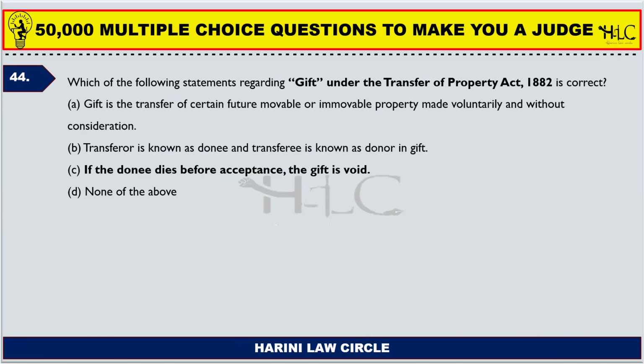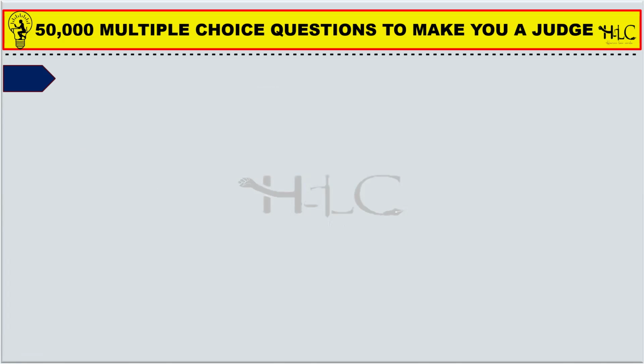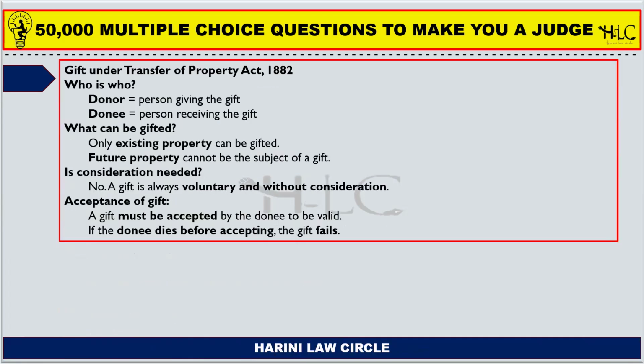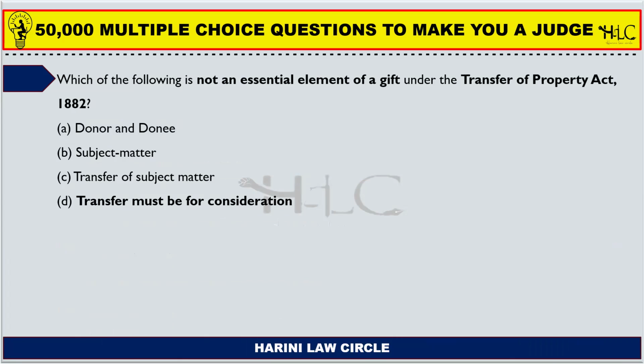Third one, if the donee dies before acceptance, the gift is void. Obviously, you donate something to a child and the child dies before accepting. Then to whom are you gifting? So the gift itself is void. C is the correct answer. So C is the correct answer. Options A and B are wrong. C is none of the above. You don't need to care about it.